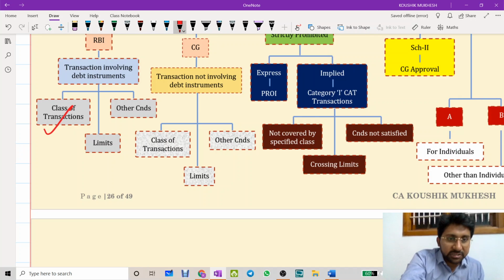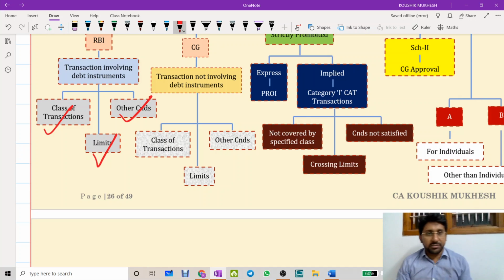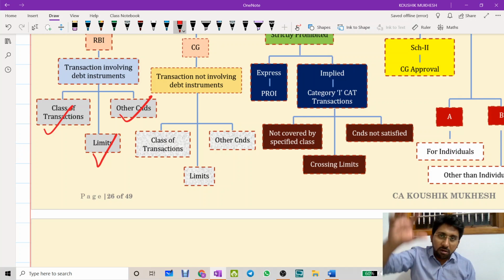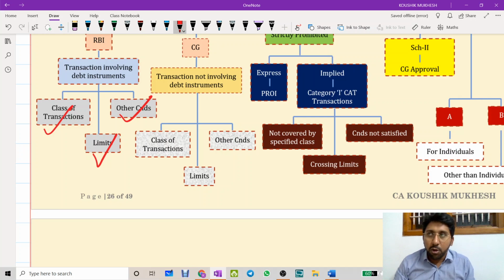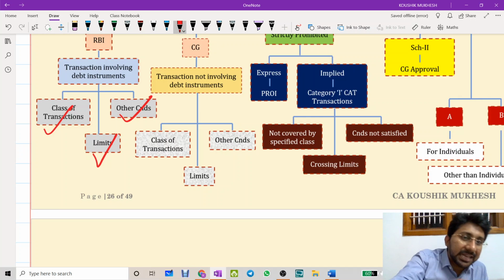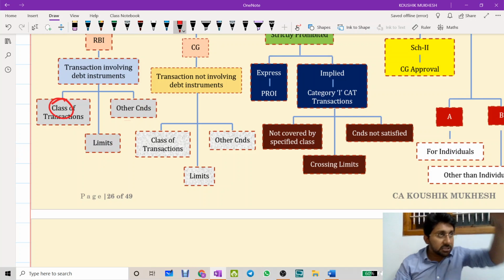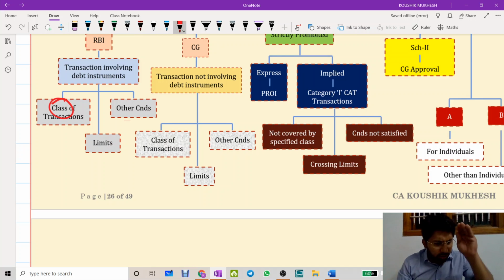Class of transactions, limits and other conditions. Means what? RBI will give you the list of classes of transactions which can be done in the debt instruments area. That means whenever debt instrument is involved, whose permission is required? RBI permission is required. RBI will give a list of transactions involving debt instruments. Only those you can do. That means the class. What do you mean by the class here? List. I will give the list of transactions involving debt instruments. Only those you can do.